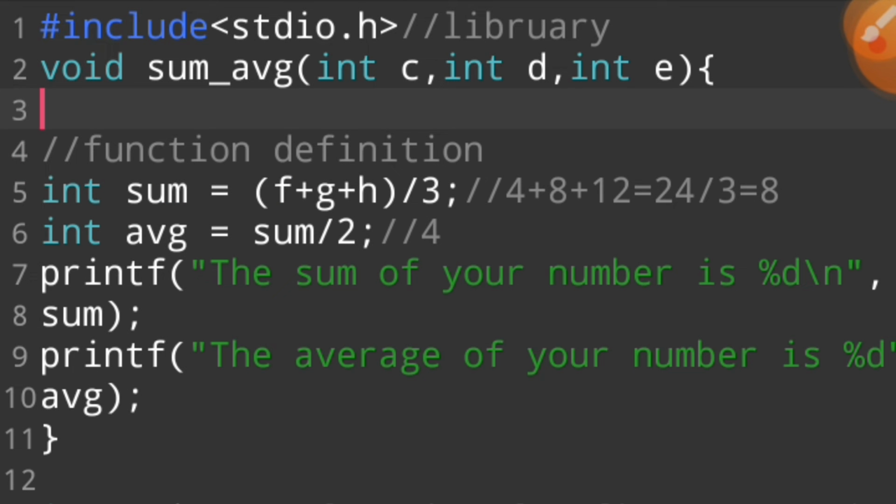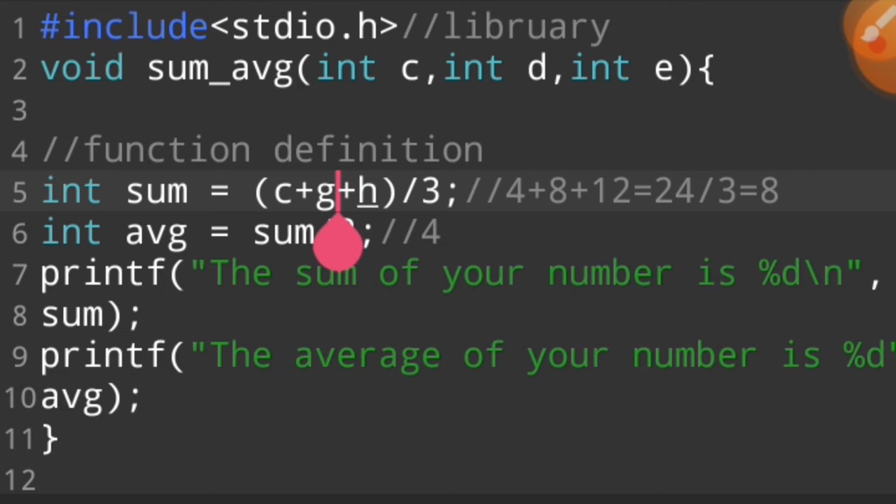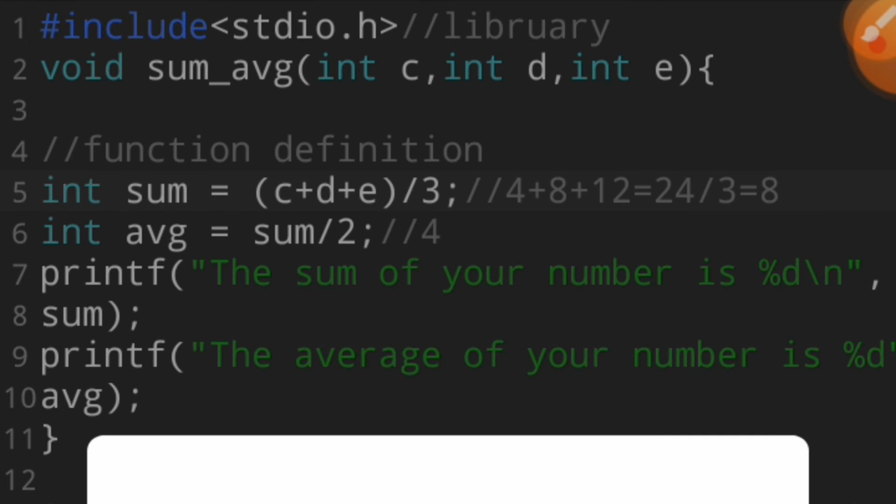It gives me an error. Why is this function giving me an error? Because in this case, if I say C, D, E, when I run this program, see what happened.